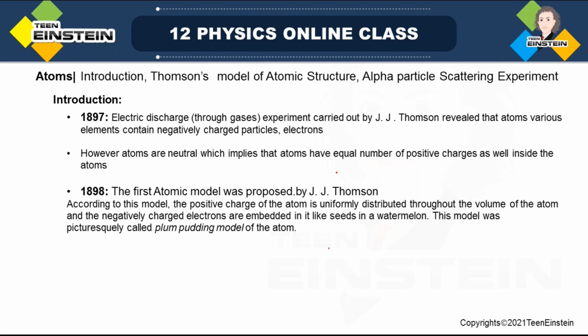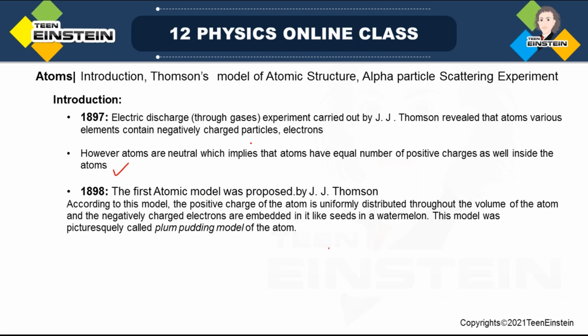So it implies that there must be an equal number of positive charges inside the atoms. If there are 50 electrons in the atom, then there must be 50 positive charges in it, so that the atom will be neutral.